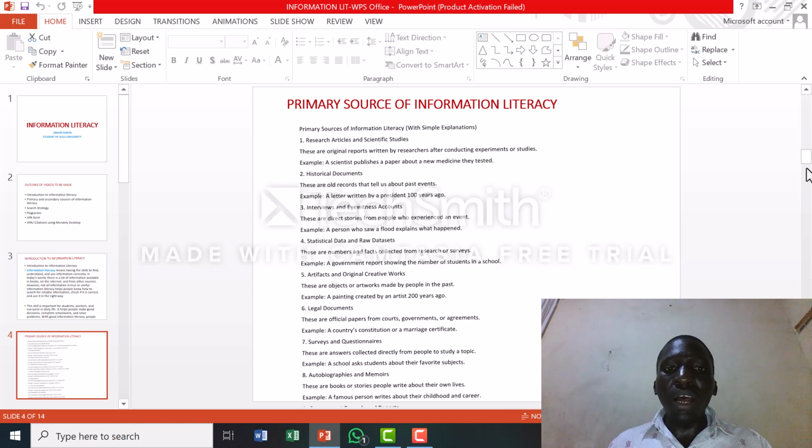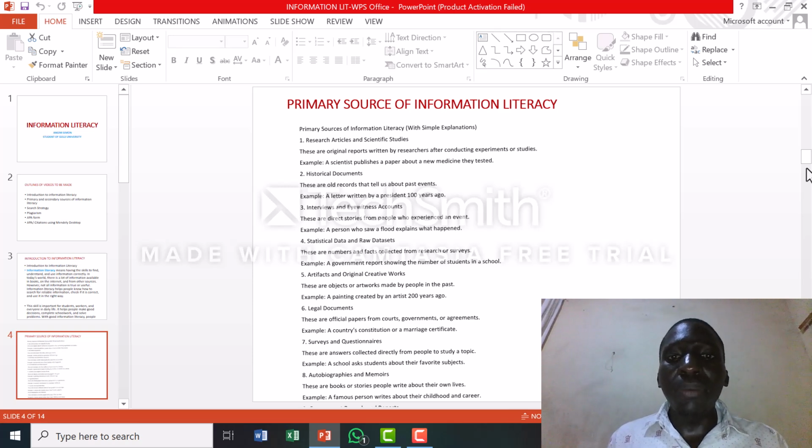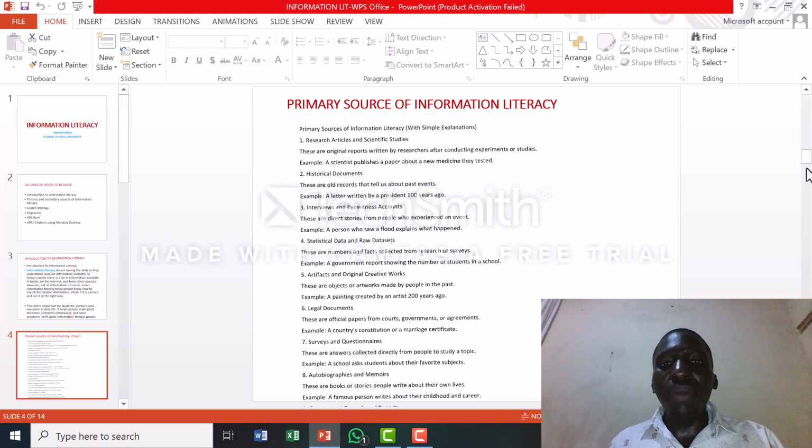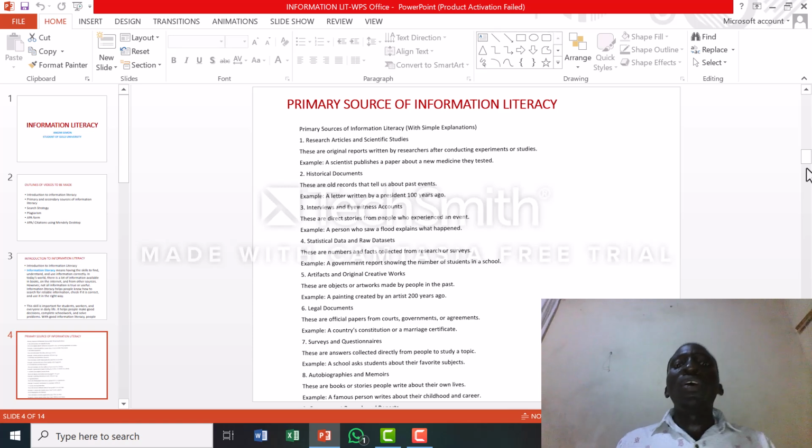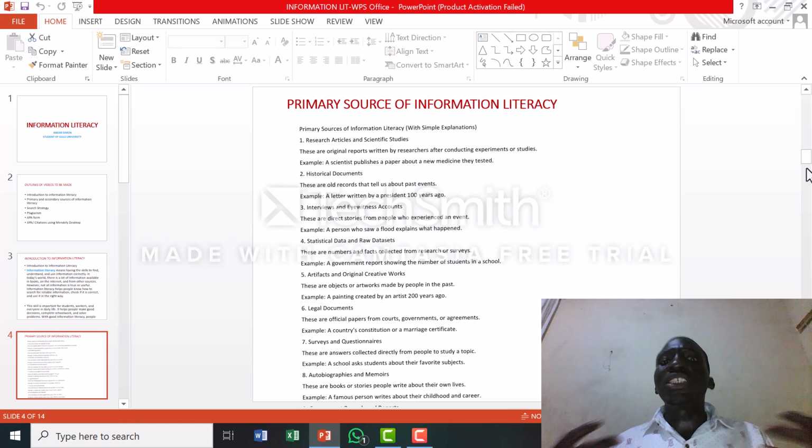We also have historical documents. These are old records that tell us about past events. For example, a letter written by a president 100 years ago. By now it has become history to us.